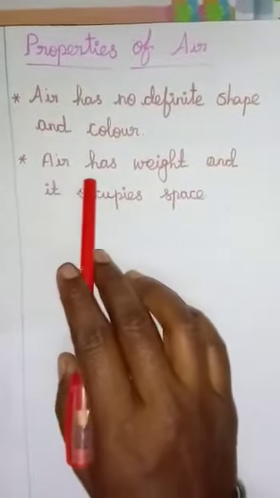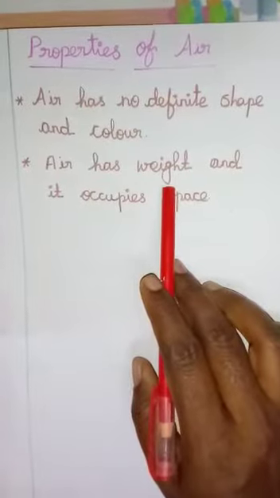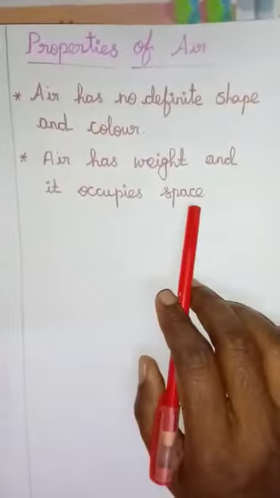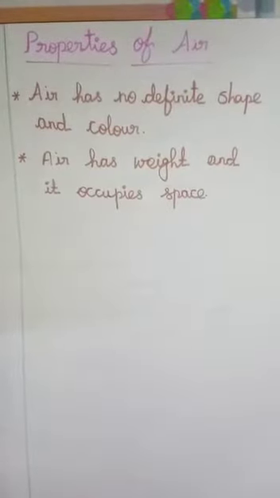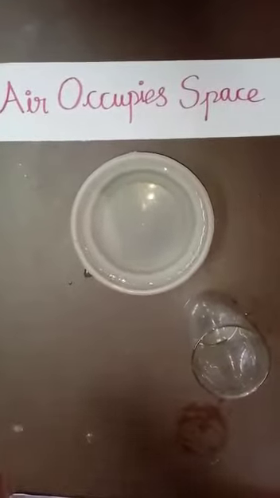Next, air has weight. Afterwards I will do an experiment. See there. Air has weight and it occupies space. Okay, this is the properties of air. Now children, I will do experiments. Listen here.